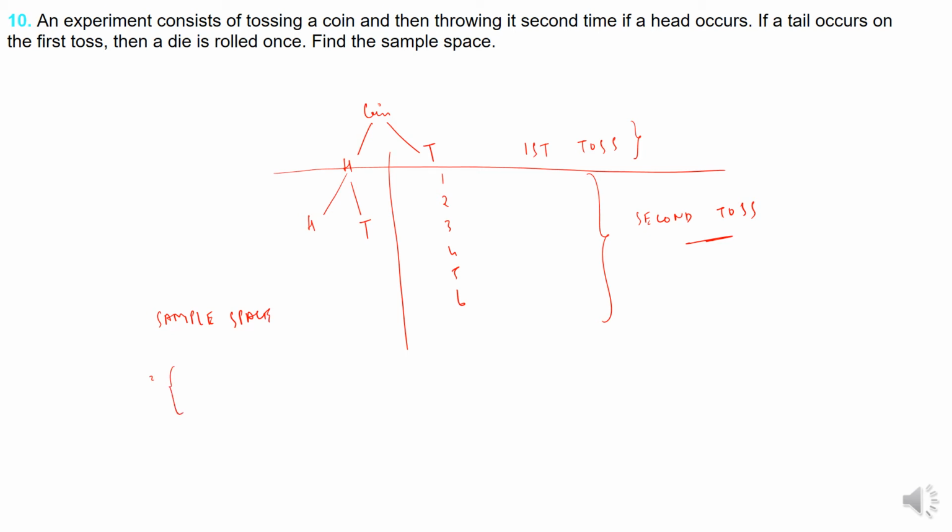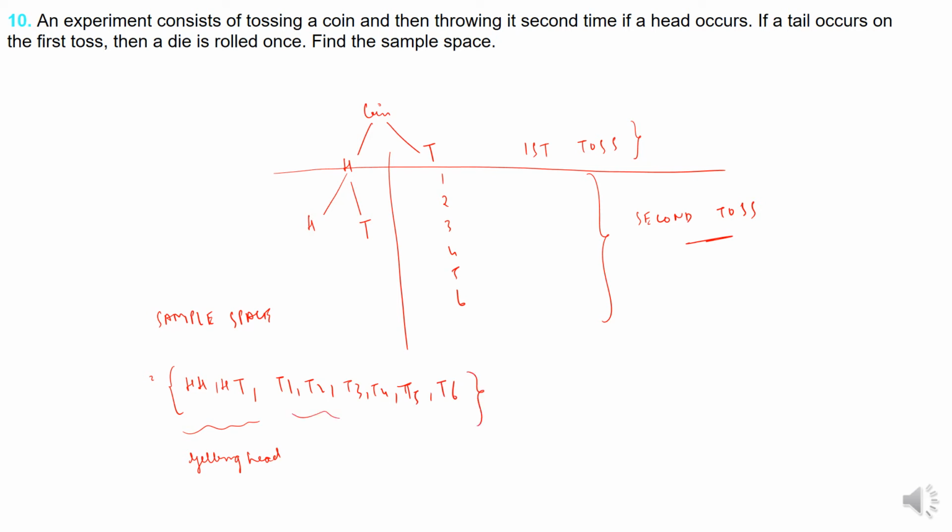So if you get a head, you can get a head or a tail: head head, head tail. Now this was for getting head. And then tail 1, tail 2, tail 3, tail 4, tail 5, tail 6.